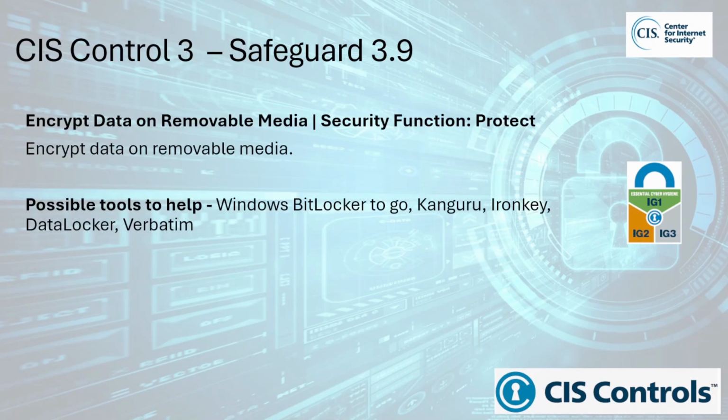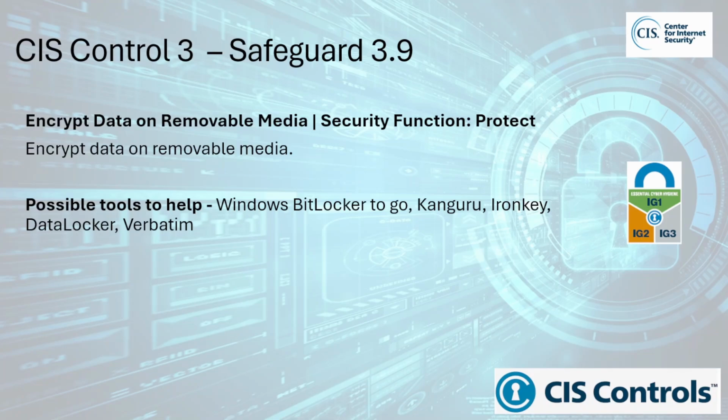Safeguard 3.9 Encrypt data on removable media. This falls under the Protect Security function and is within Implementation Group 2. The safeguard requires organizations to encrypt sensitive data stored on removable media such as USB drives. Encryption is the process of converting data into a coded format that can only be read by someone who has the correct decryption key. Removable media are often mobile and more vulnerable to loss or theft.